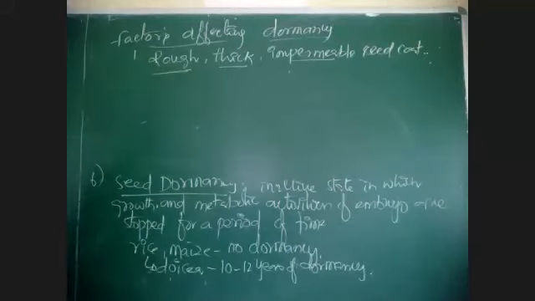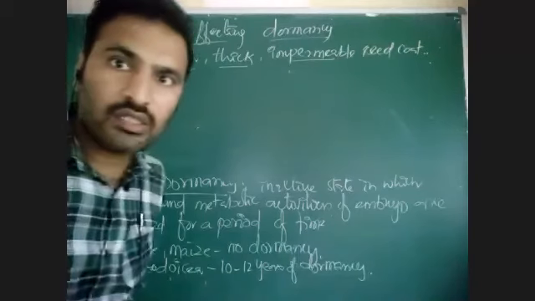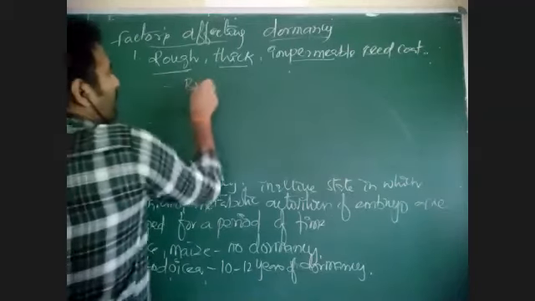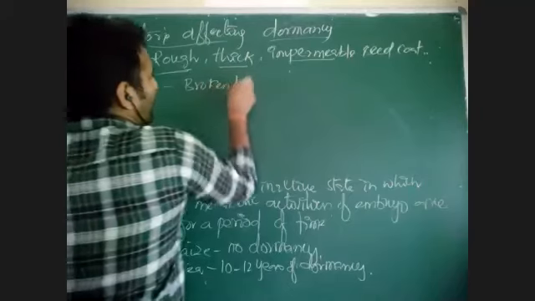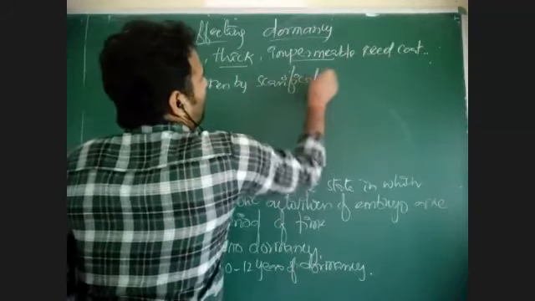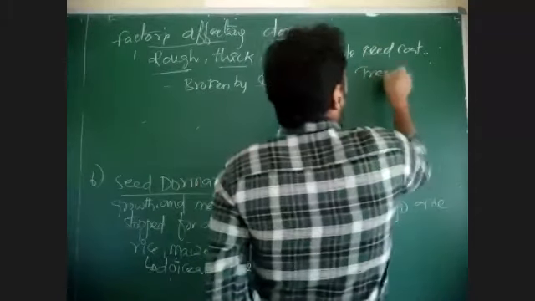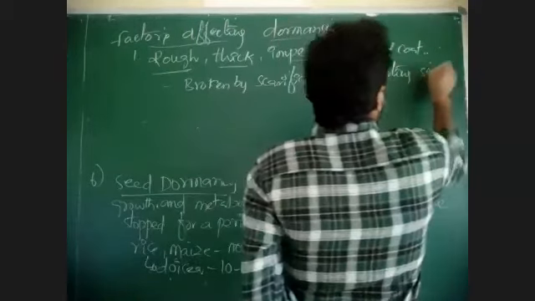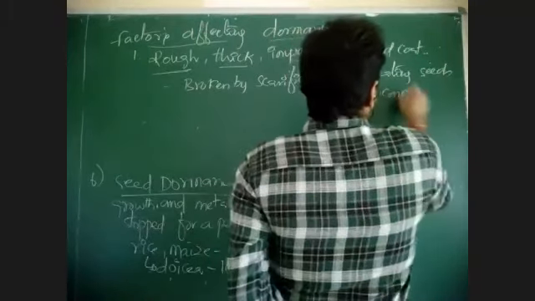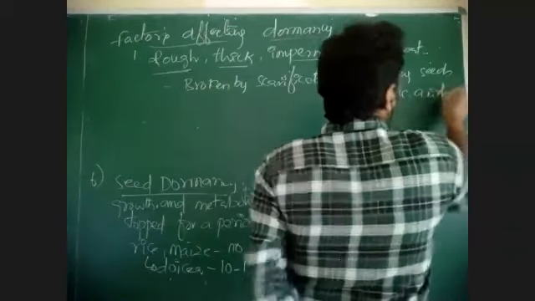So what is this causing? Seeds will enter an inactive state called what? Dormancy. This type of dormancy can be broken by scarification. What does scarification mean? Treating seeds with concentrated acids like H2SO4.